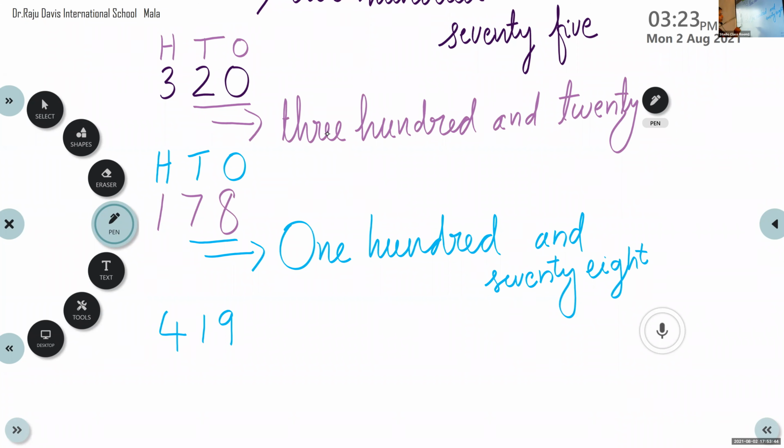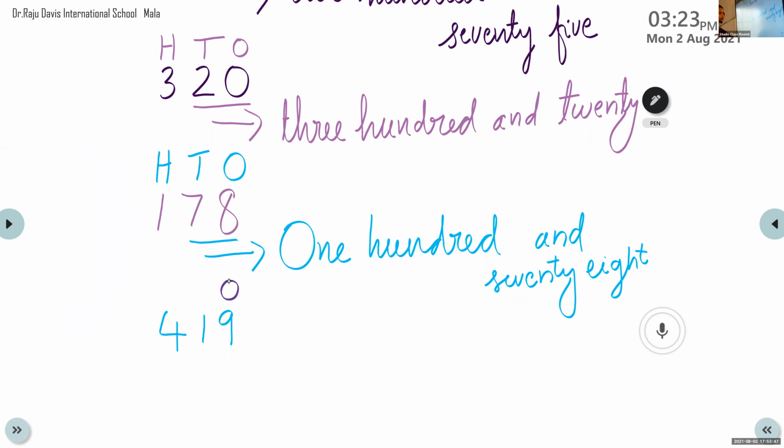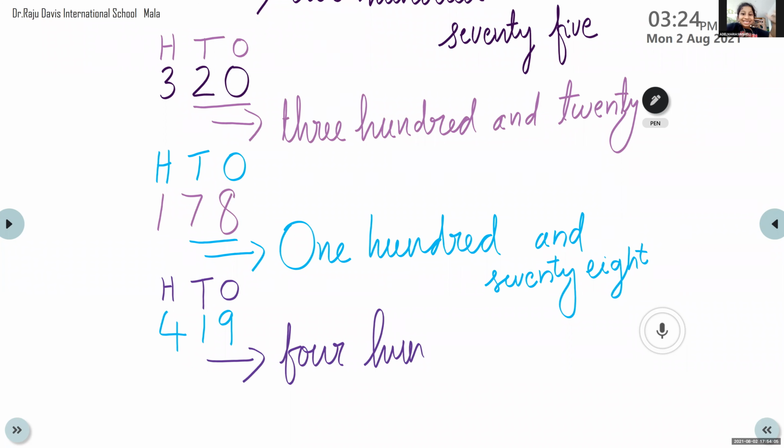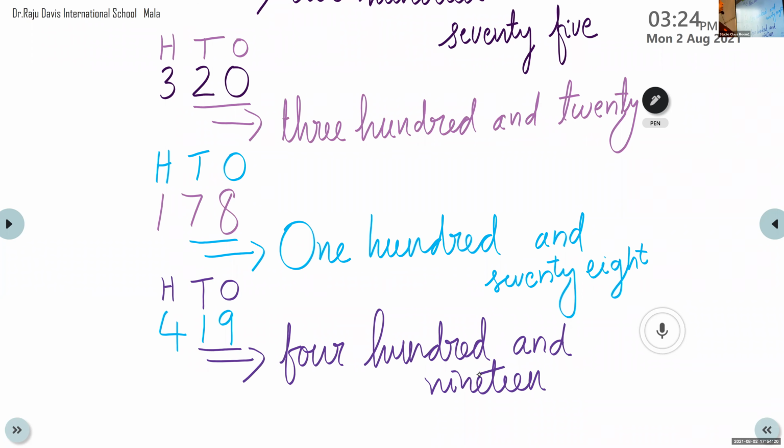So here once again, Ayush, please tell me the answer once again. At one place we have 9. At ten place we have 1, and at hundred place we have 4. So what is the number name? 400 and 19. 1 and 9 together, so it will come 19. 419. Now, Abhinav MP, please tell me the answer.